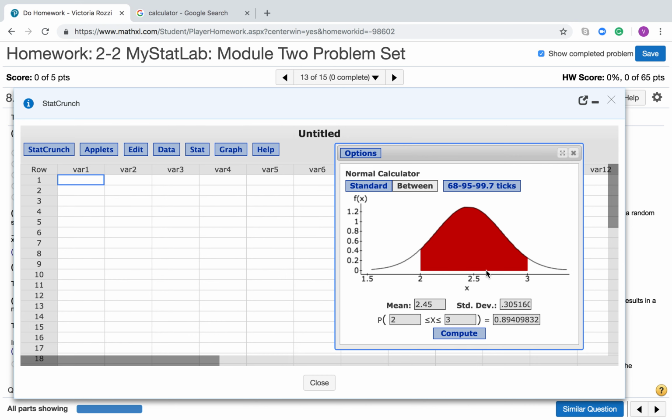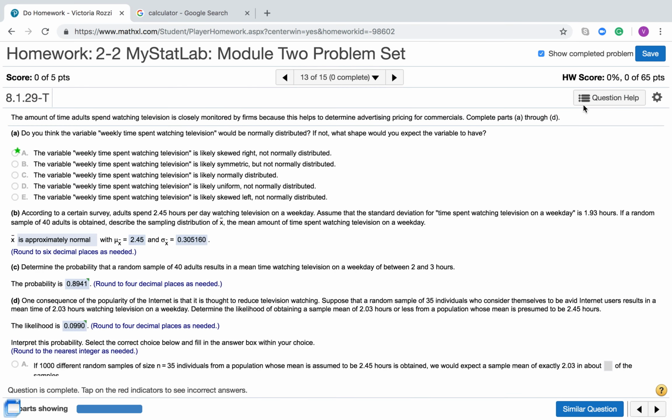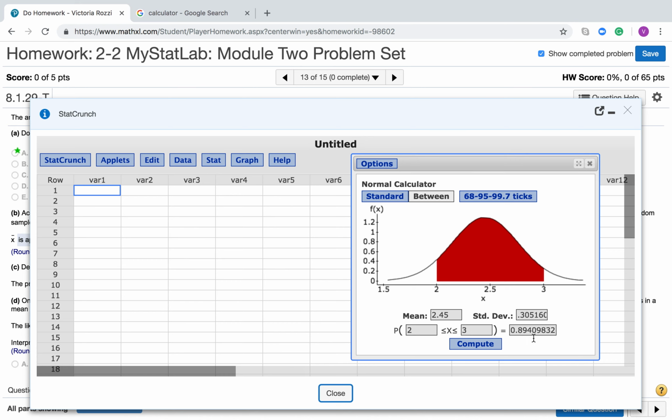And now it gives us the probability, because the probability is going to be the area under the curve between those two scores. So I'm getting 0.894098832. Let's see what they got here. And they're only rounding to 4 decimal places, 0.8941. Notice that 0 is in the 4th decimal place. There's a 9 next to it, so we're rounding up to 1. So we did get the correct answer.